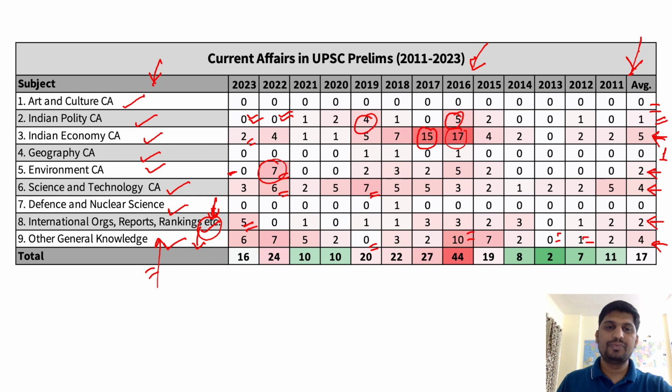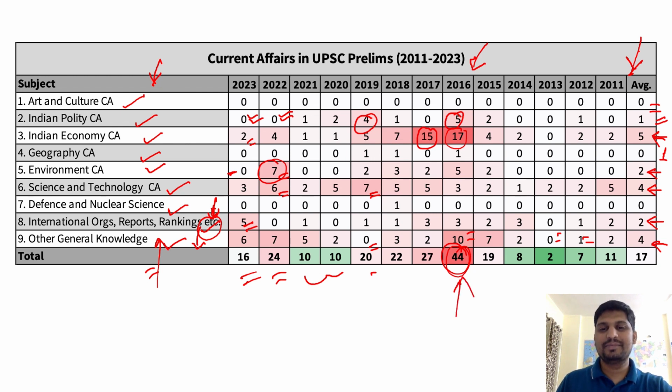Okay, now if you observe the total, last year it was 16 questions which were current affairs based. The year before that it was 24. Then it has been 10 also, 20. The highest it has been is 44. It also shows how random UPSC can be.